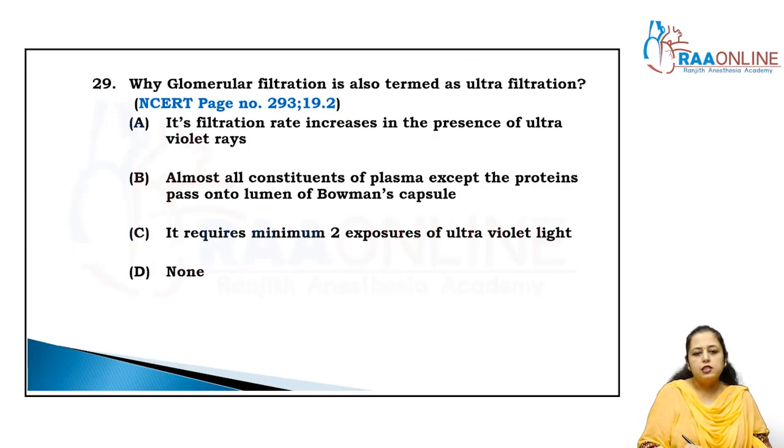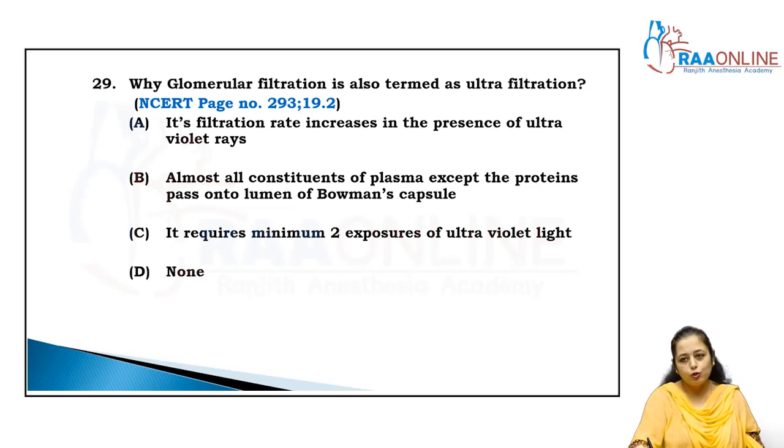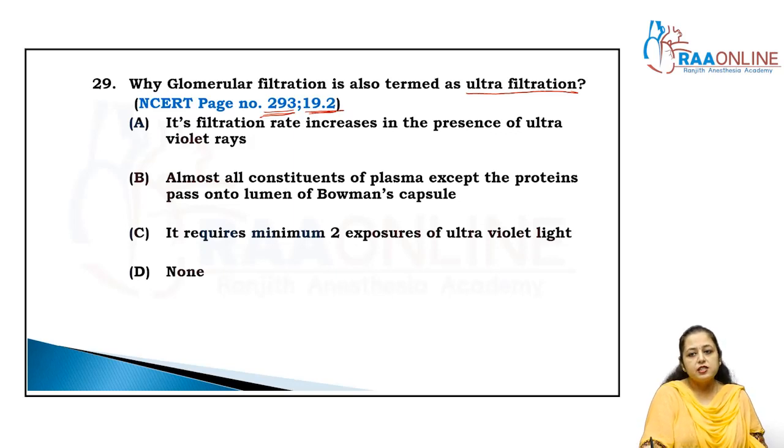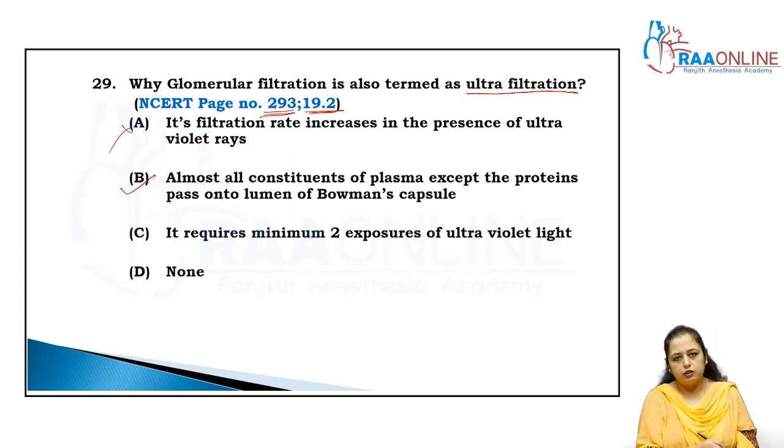Now the next is why glomerular filtration is also termed as the ultrafiltration. This is also taken from the NCERT page number 293, 19.2, and the last line of that para, right? Its filtration rate increases in presence of the ultraviolet rays. No, this is wrong. Almost all constituents of plasma except the proteins pass into the lumen of the Bowman's capsule. Is it right or wrong?